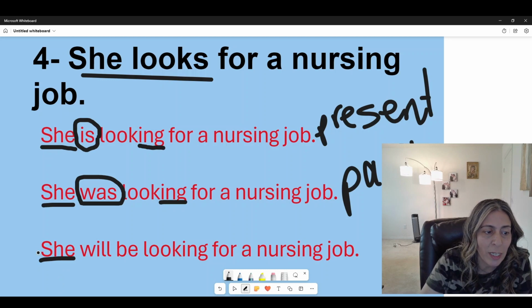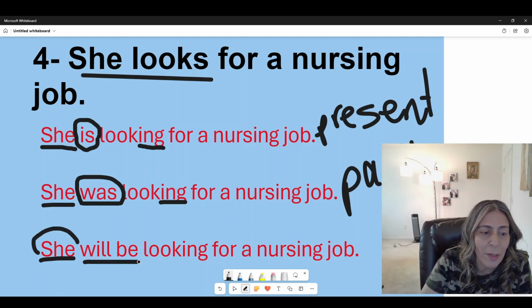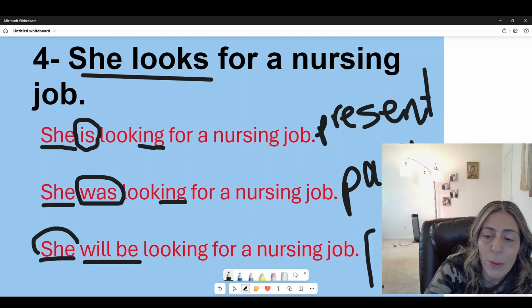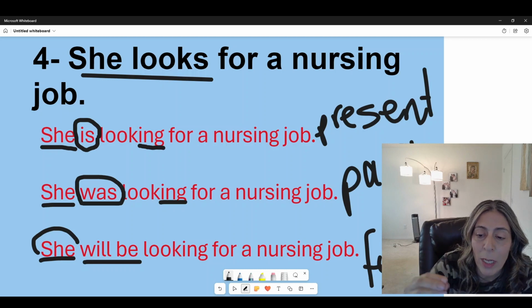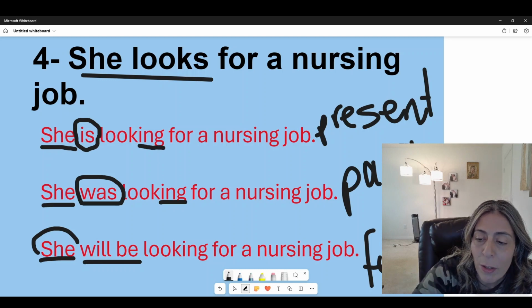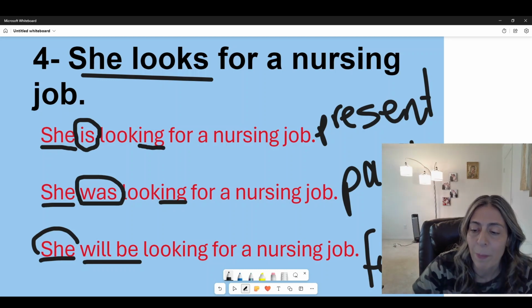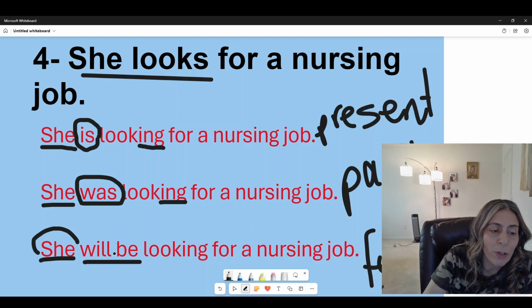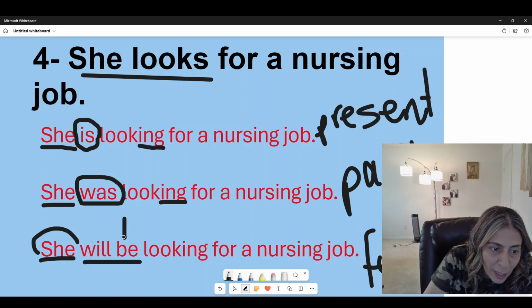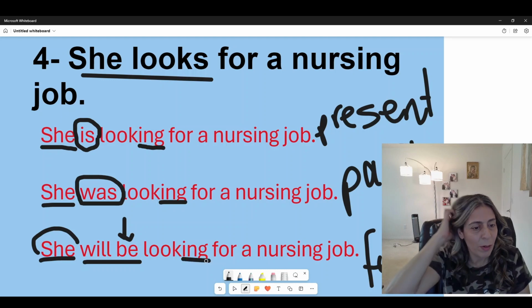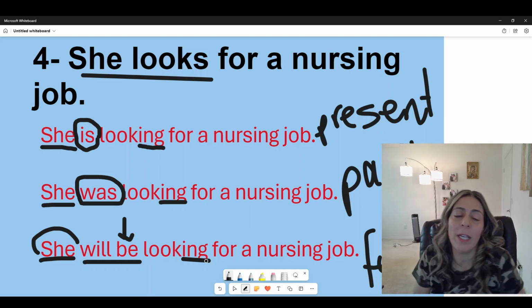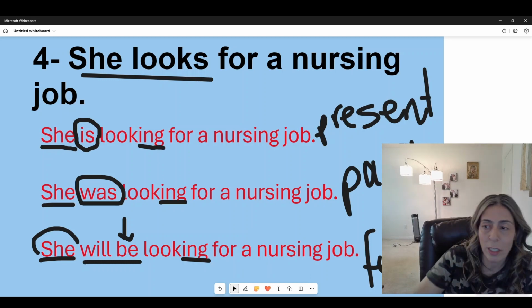Again, she is the subject right here, and then we have will be, and this is future. You cannot use future without the word will, the modal will, okay? And of course, since we have be here, we will be obligated to use ing. Okay, so she will be looking for a nursing job.